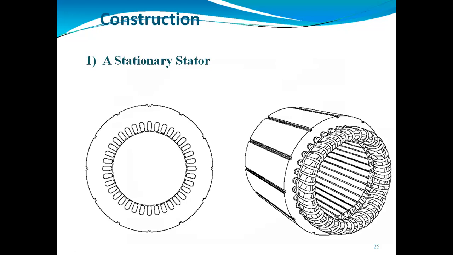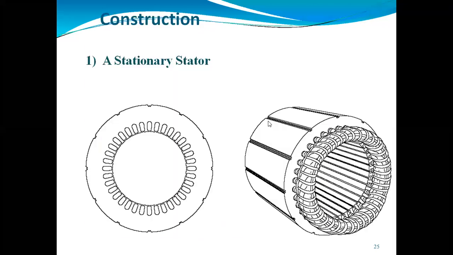About the construction of the three-phase induction motor: it consists of two main parts, the stator and the rotor. The first part is the stationary stator. We can call this the outer frame, the stator frame, and it works as a yoke. It gives protection and mechanical support to the assembly of the AC motor, or the three-phase induction motor.